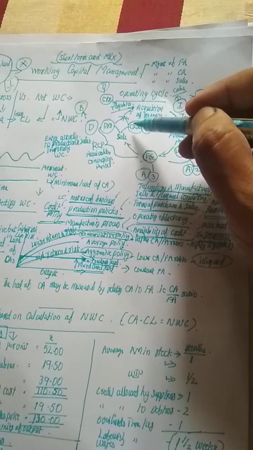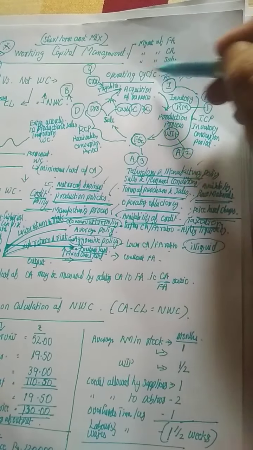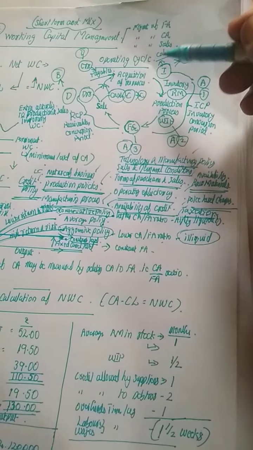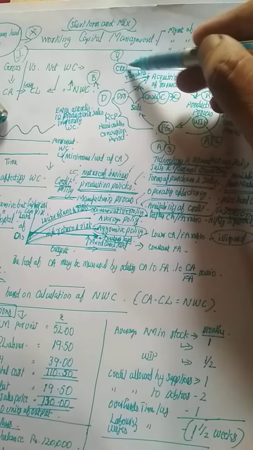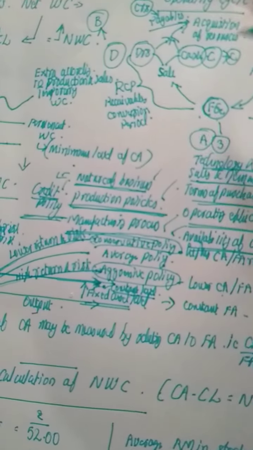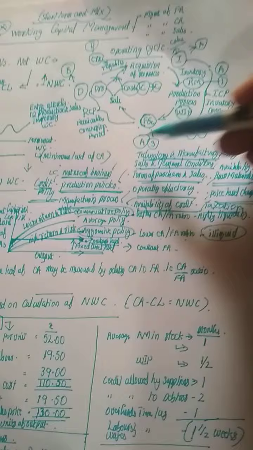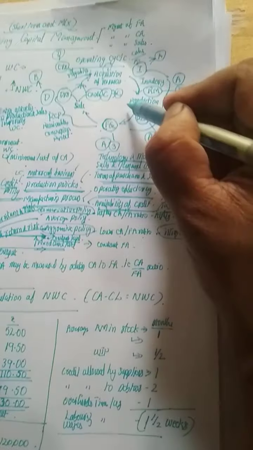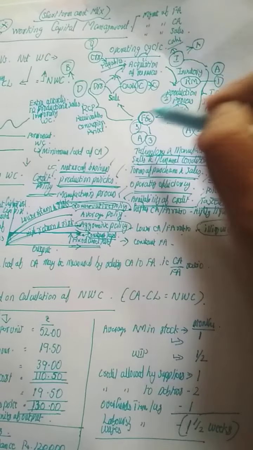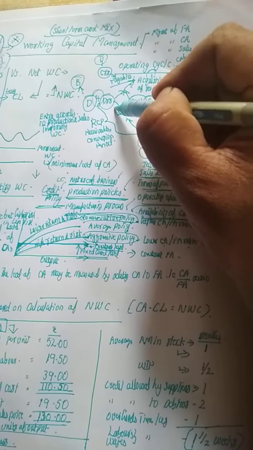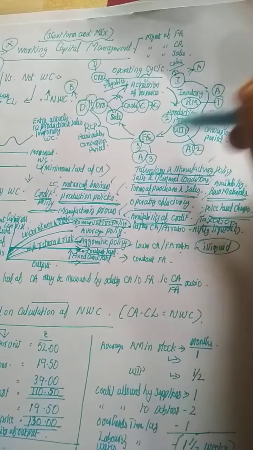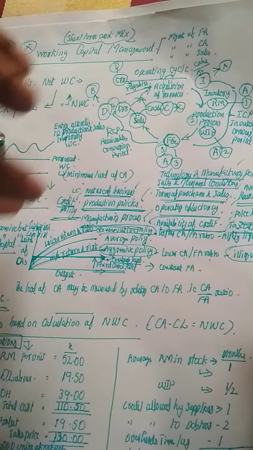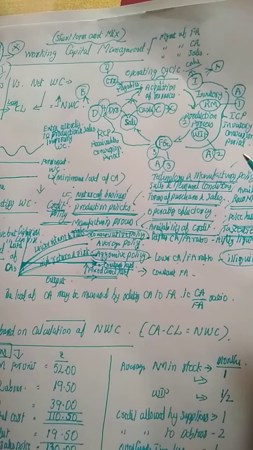If we get the cash, our credit settlement could be immediately met, because we might have purchased goods or raw materials from various suppliers on the basis of credit. We have to settle them. So the cash could be used for settlement. So this process is continued. This is known as the operating cycle. We will acquire the raw material, put it into the production process, get finished goods, and go for selling them. The cycle is continued. So in this cycle, it's very important that at all stages we require liquid assets or cash,